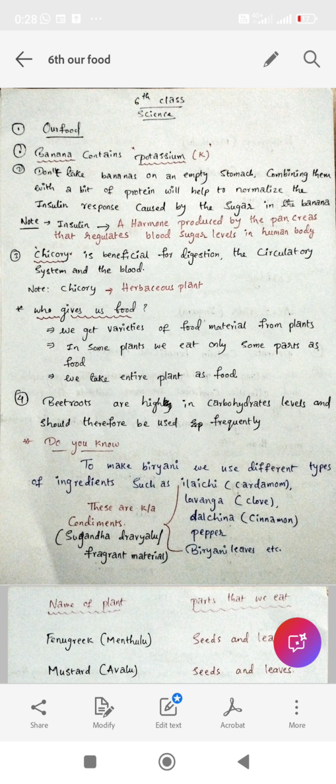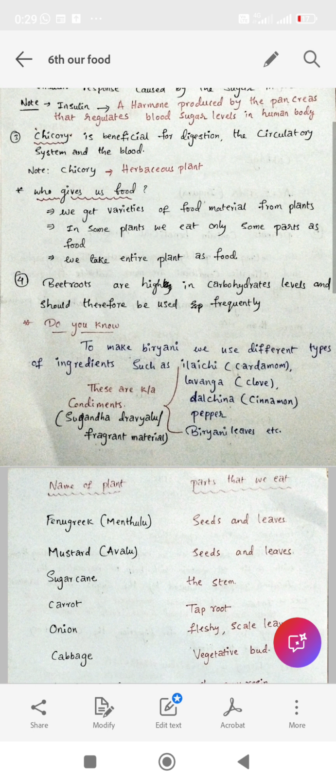Third point, chicory. Chicory is beneficial for digestion, the circulatory system and the blood. Chicory is a herbaceous plant. Who gives us food? We get varieties of food material from plants. In some plants we eat only some parts as food. We take the entire plant as food.